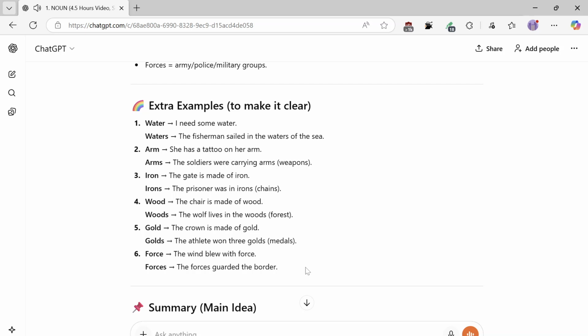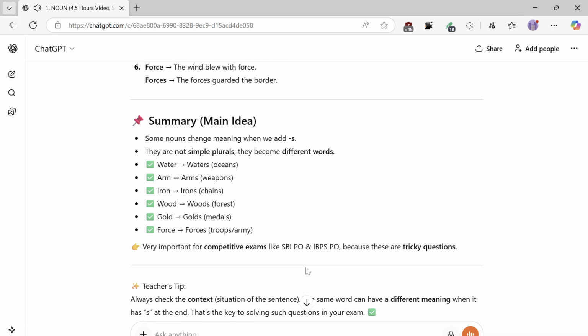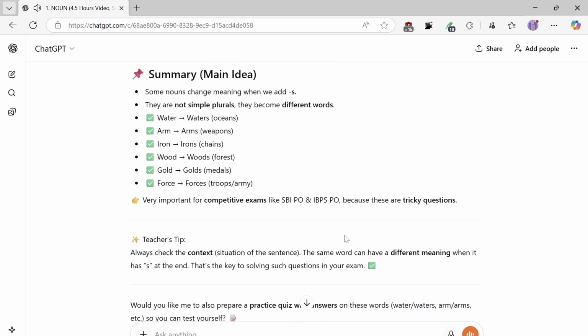Summary, main idea: some nouns change meaning when we add S. They are not simple plurals, they become different words. Water, waters, oceans. Arm, arms, weapons. Iron, irons, chains. Wood, woods, forest. Gold, golds, medals. Force, forces, troops, army. Very important for competitive exams like SBI PO and IBPS PO, because these are tricky questions.